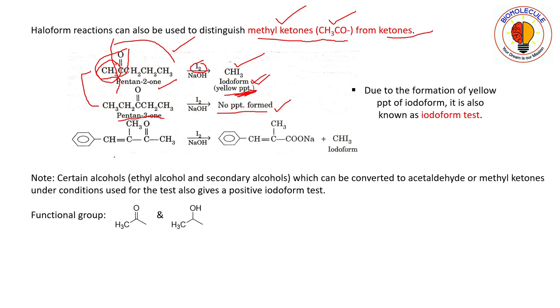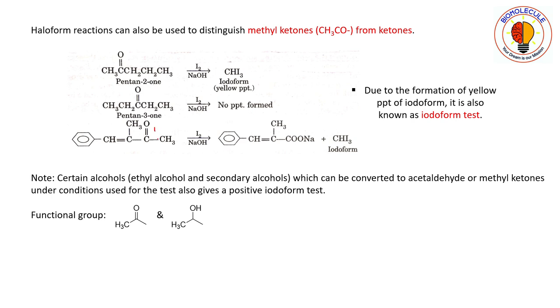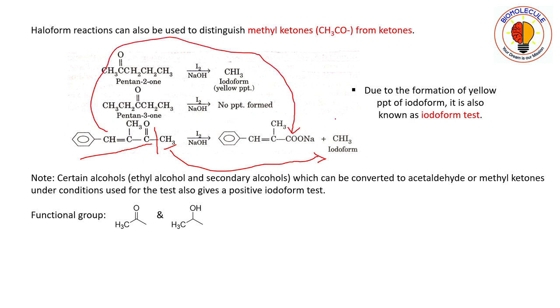Similarly you see that this reaction contains a ketomethyl group. What you do is just cleave here. This part is the acid portion and this part will be the iodoform. So due to the formation of yellow precipitate of iodoform, it is also known as the iodoform test, and you will be doing this in your lab practicals.